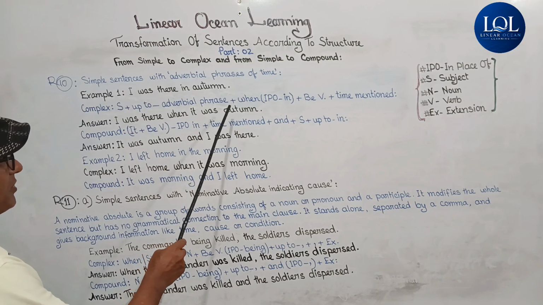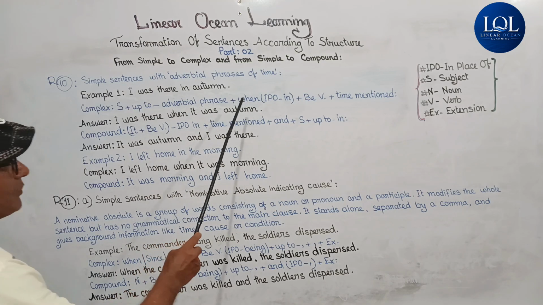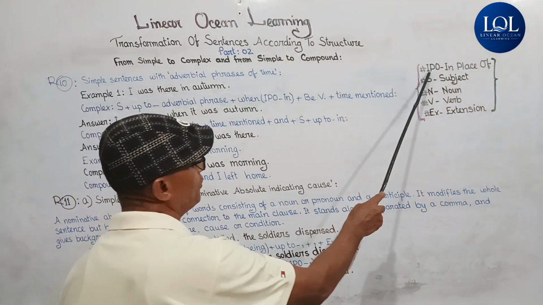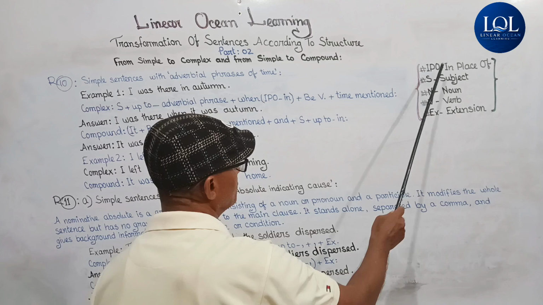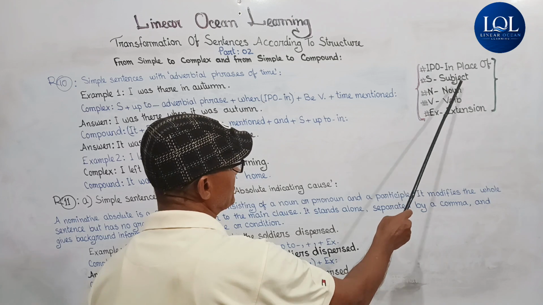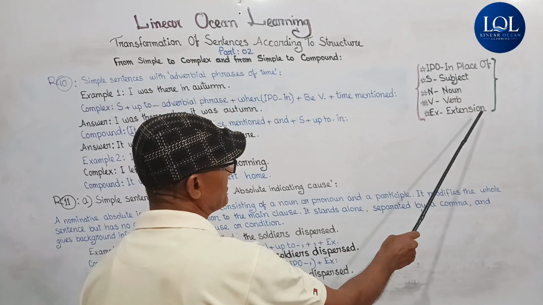It contains some abbreviations I should clarify. They are IPO, in place of, that is, instead of; S means subject, N means noun, V means verb, EX means extension.